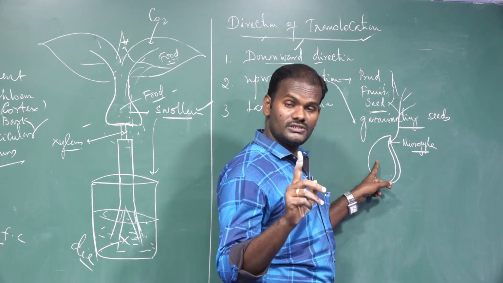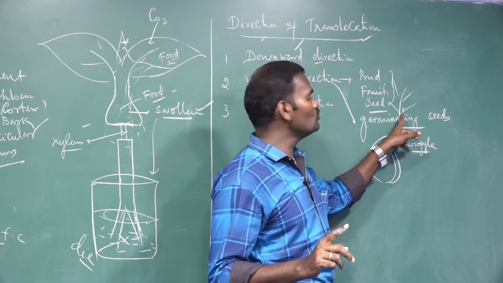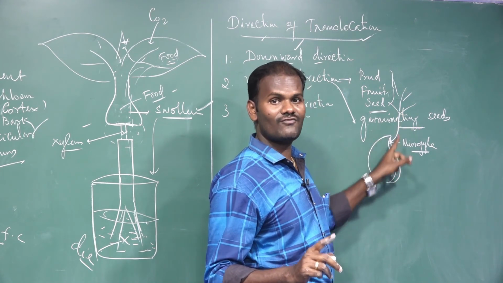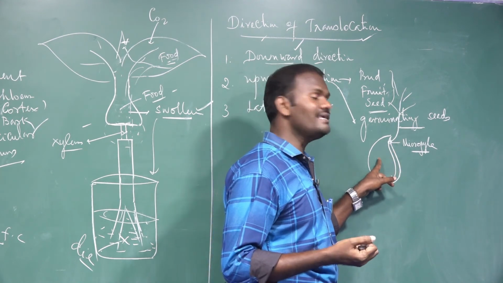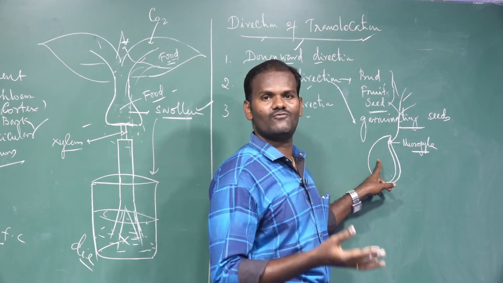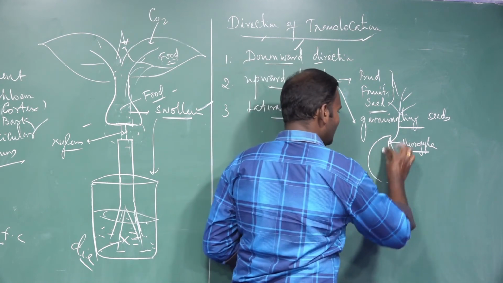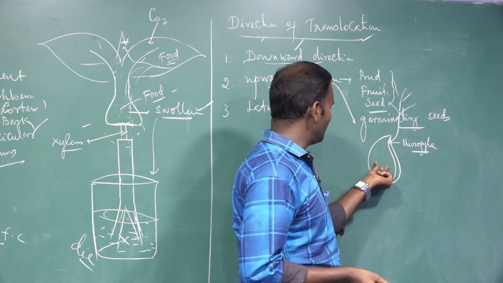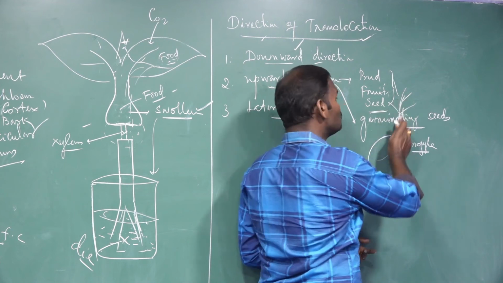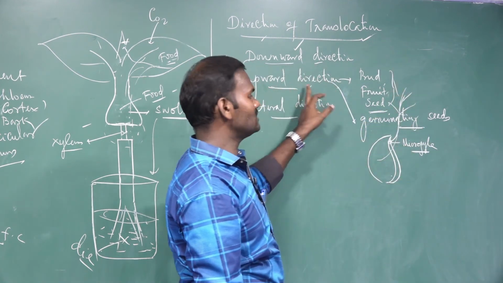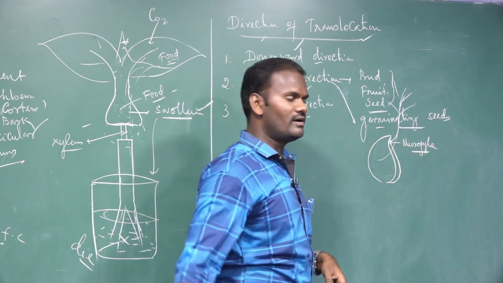A seed contains two portions: an embryo and an endosperm. The embryo develops into the future plant. Shoot and root develop from the embryo. The developing embryo absorbs food from the endosperm, which is a storage of food material, a nutritive tissue for the growing embryo. So the seed is a reservoir of food material. At the time of germination, it supplies food to the seedlings. Seedlings grow in an upward direction, so this type of translocation is the upward direction. Germination of seeds is a very good example of upward direction.